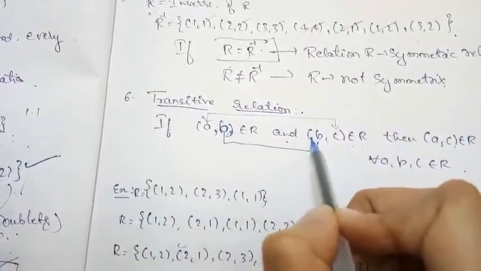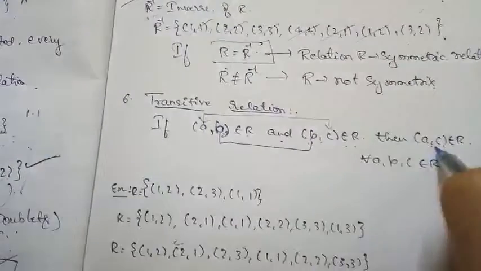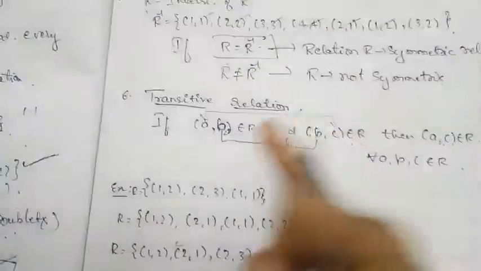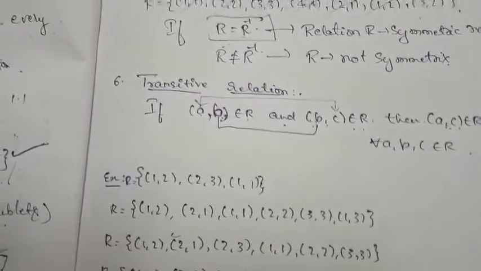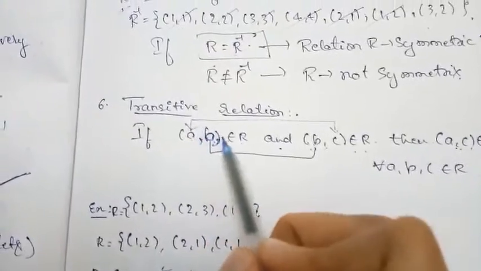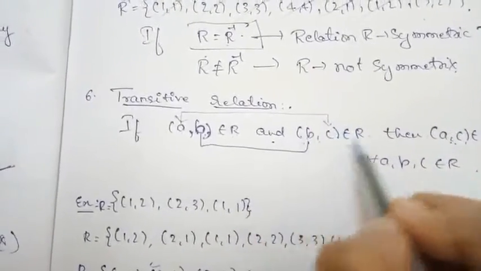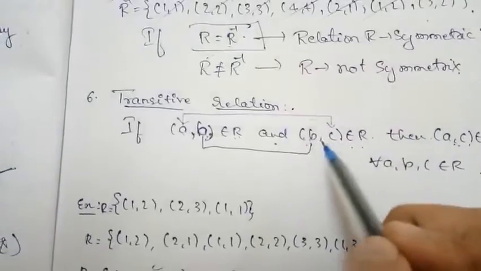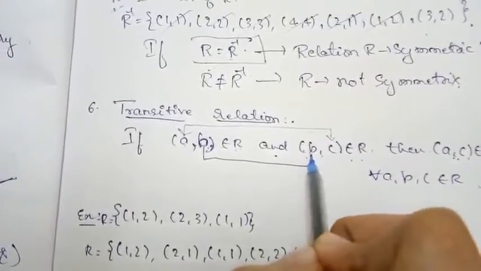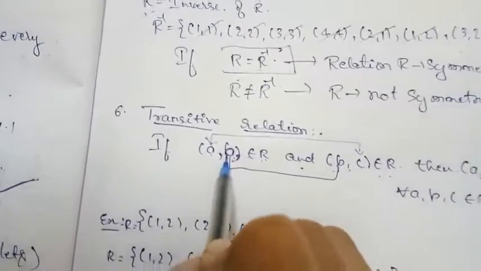If these two belong, along with that this also belongs to that relation, then such relations are called transitive relations. I am explaining it again. A comma B belongs to R, B comma C belongs to R. How will the second ordered pair be? The first element of the second ordered pair should be equal to the second element of the first ordered pair.